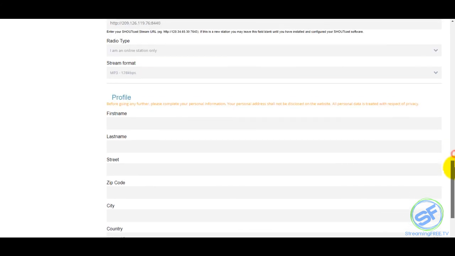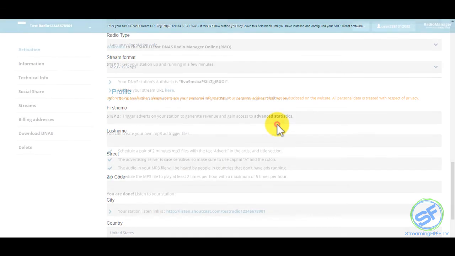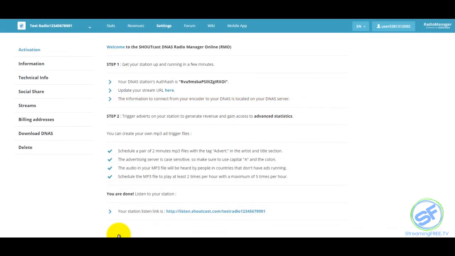All right, now profile. You have to put some information in here. Once you get done, you'll come to this page where it'll give you this auto authorization hash. Once you get that, you copy it.